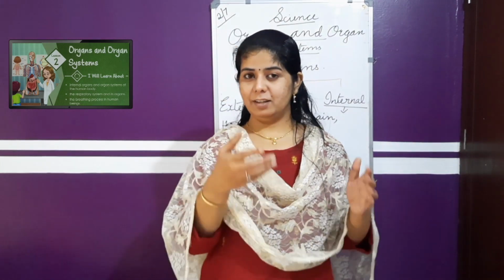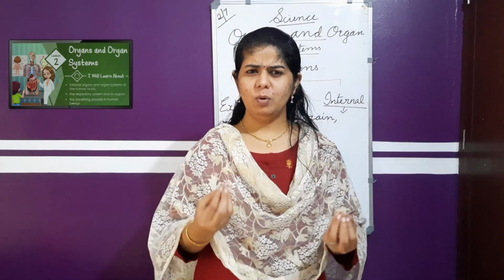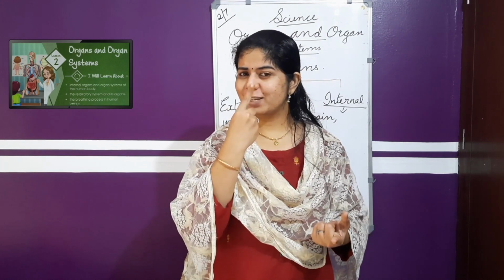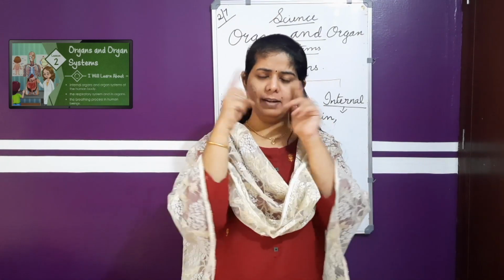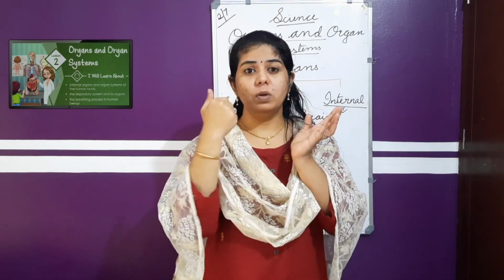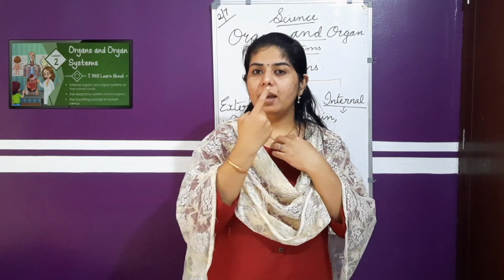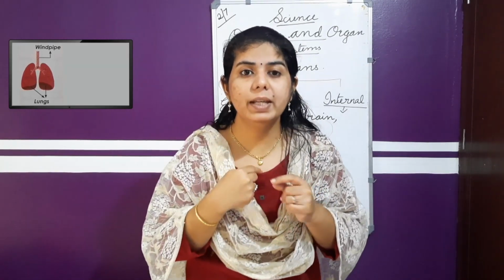The next one. Now we have learned in the last class that living things need air to breathe in. How do the living things take in air? Through which organ? Through the external organ, nose. It takes in air through the nose. And will it be in the nose itself? No, it is going inside. It is entering inside, and from the nose there is a connection pipe called the windpipe.